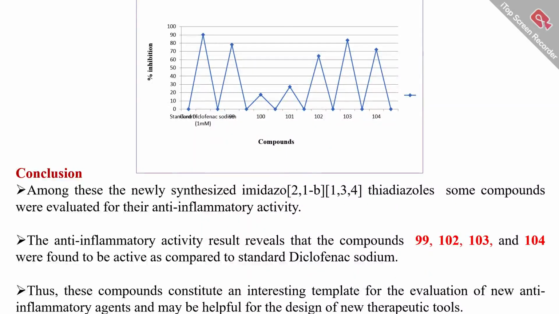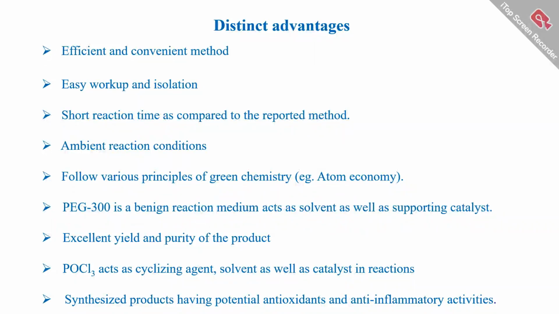So, the distinct advantages: an efficient and convenient method was used for the synthesis of imidazo-thiadiazoles, with easy workup and isolation. It requires a short time as compared to reported methods. Ambient reaction conditions are used for this synthesis.